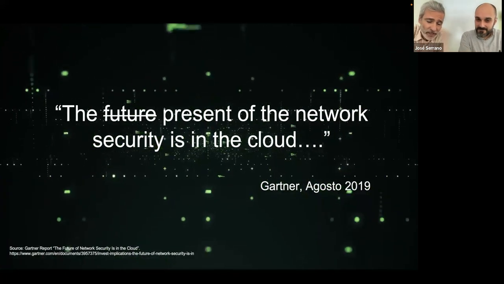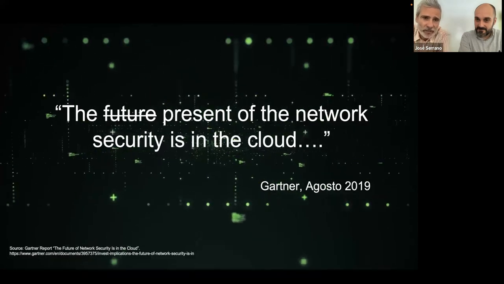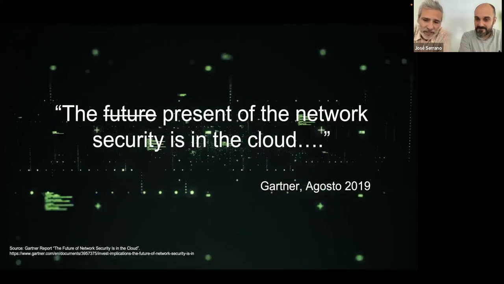So the best way to protect that traffic and those applications is using a cloud security infrastructure.